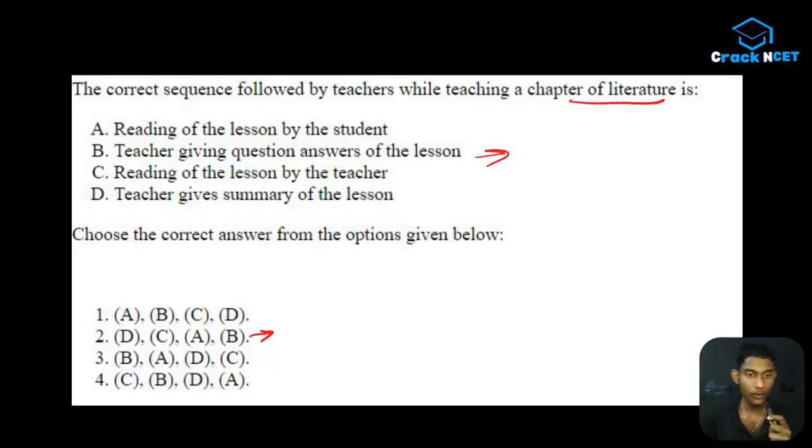ठीक है, I am just following this order guys, D, C, A, and at last we are having B, which is teacher giving question answers of the lesson. ठीक है ना? So I hope it's clear to you guys. This is why I told you guys, these are very simple. ठीक है, you just have to use your logic. And guys, sometimes this can be confusing also, I can understand, but you just need to know one answer.